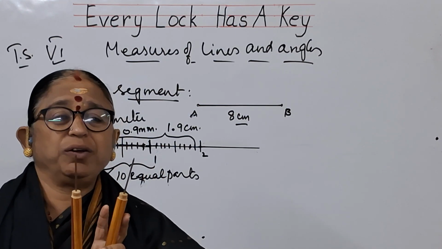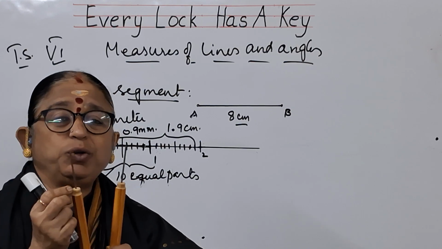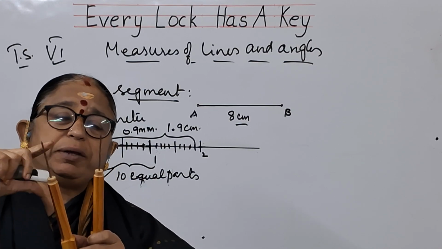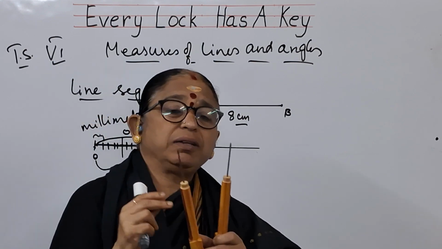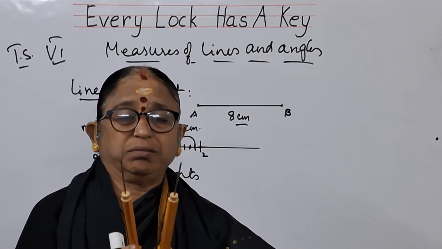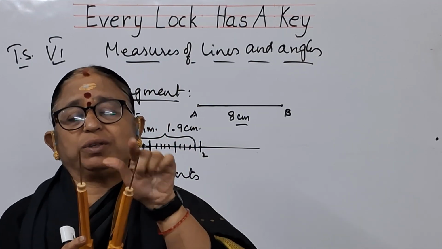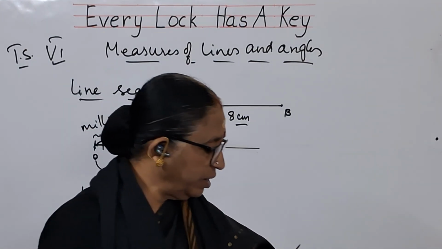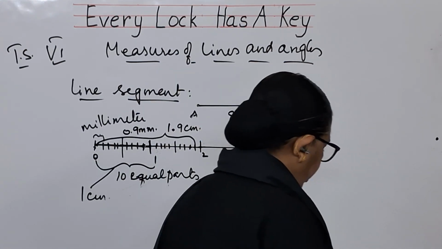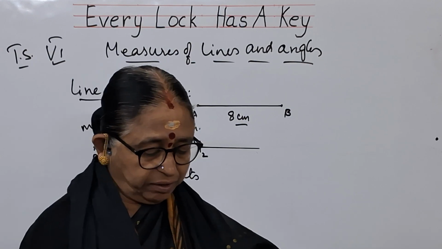Geometric box is there, no? In that you have another one where you can keep a pencil into it. That is compass. Only one needle will be there, and there will be a place for keeping the pencil. That is compass. This is called divider. It divides, meaning you can identify the length of the line segment by using these two. So you call it a divider. So either by ruler or by divider you can measure the length of a line segment.